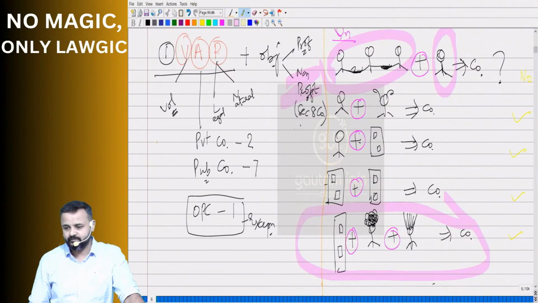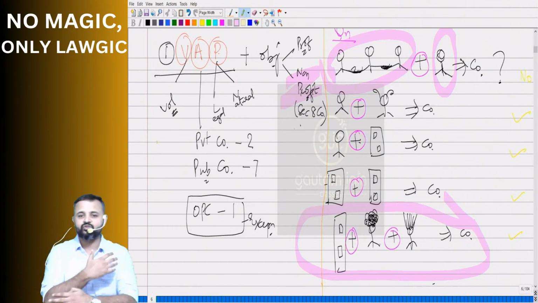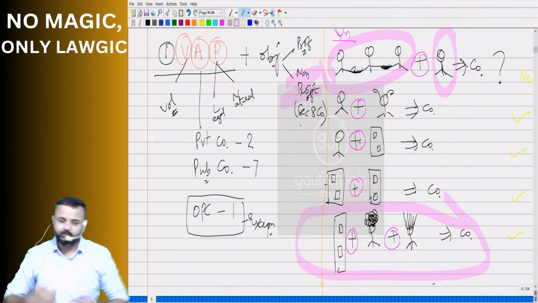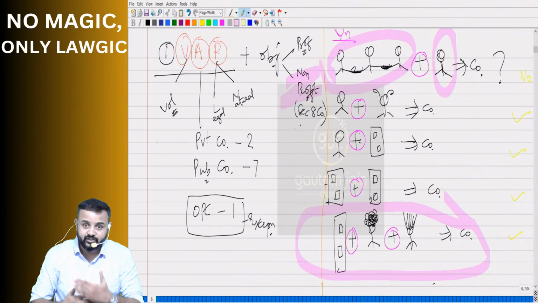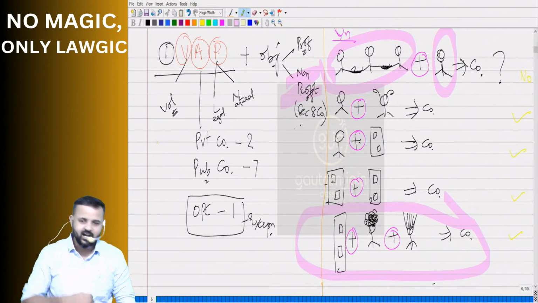What's the next feature? Registration. So this association of persons which has come together to incorporate a company, simply coming together is not enough. They need to get themselves registered. Registered where? With ROC.